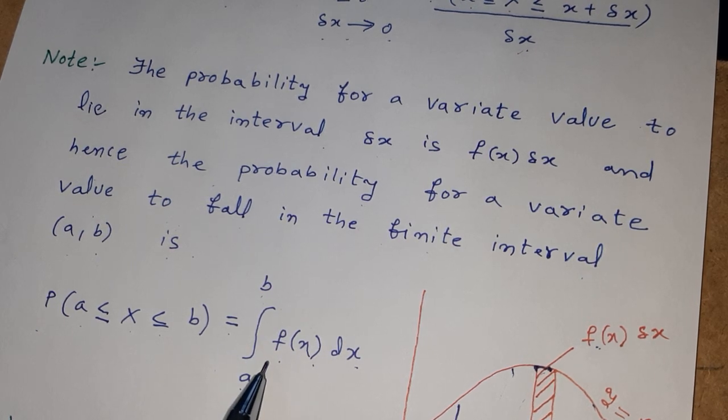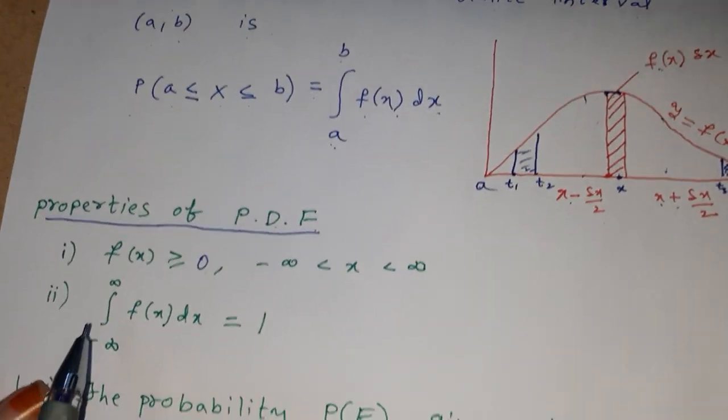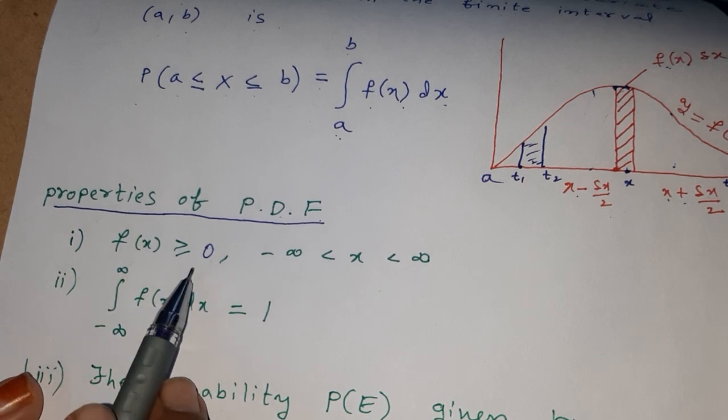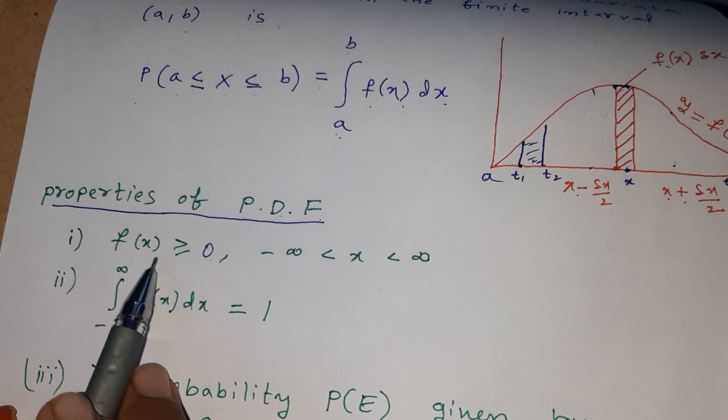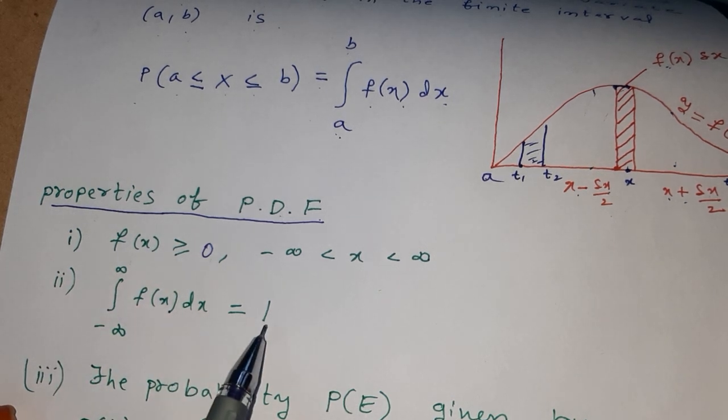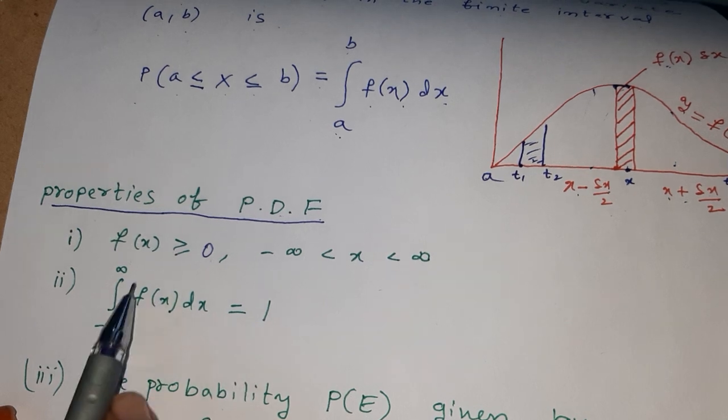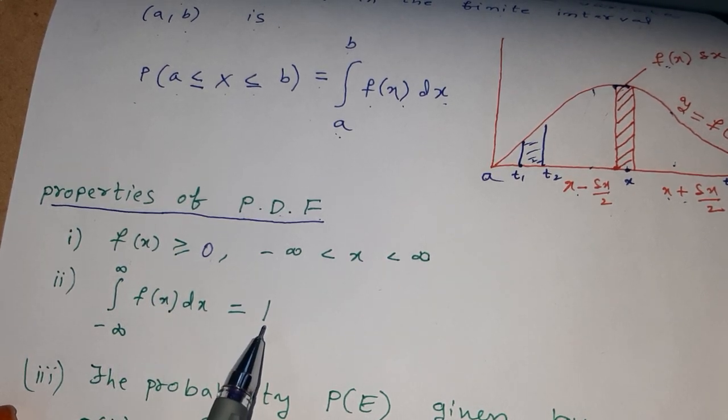Area is always non-negative, therefore f of x must be greater than or equal to 0. Second property: the total probability is always equal to 1. The total area is 1.